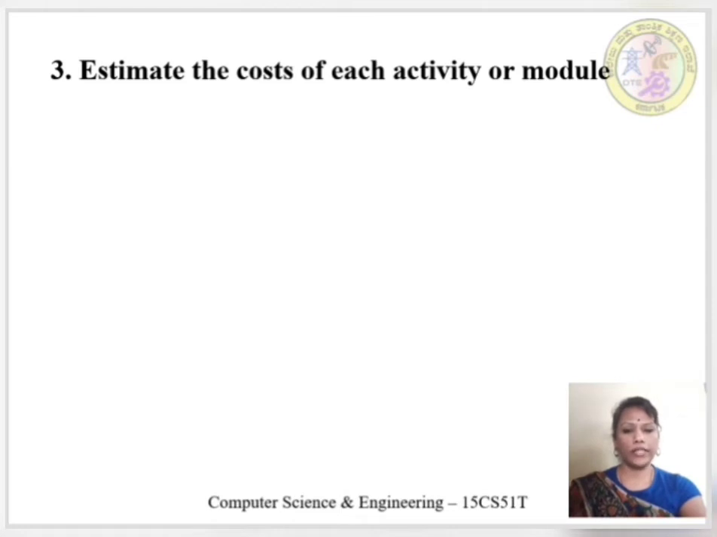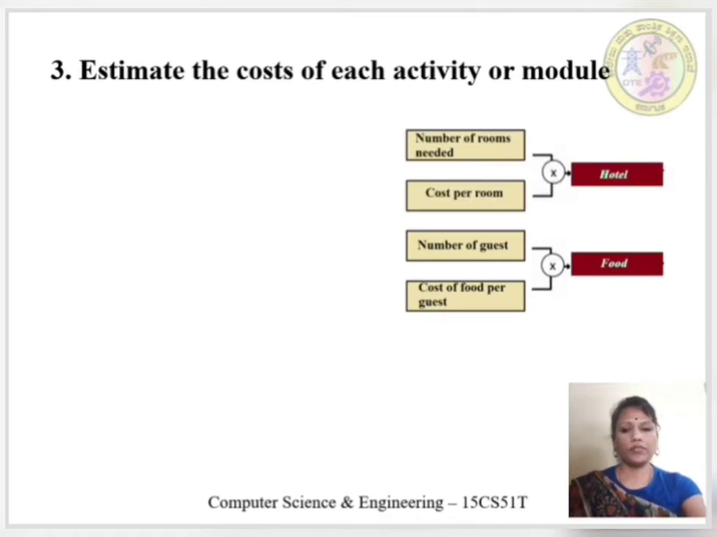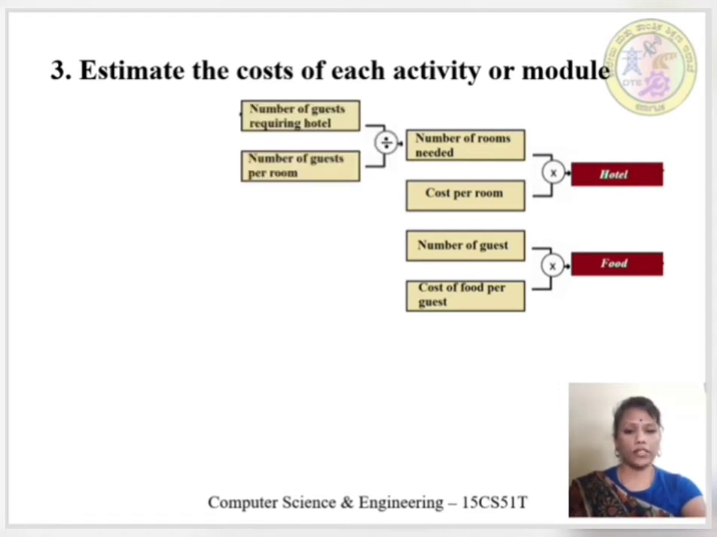Third step is to estimate the cost of each activity. The cost of food is estimated by number of guests multiplied by the cost of food per guest. The hotel cost is estimated by number of rooms multiplied by the cost per room. Here we need to know the number of rooms needed, which is calculated by number of guests requiring hotel divided by number of guests per room.